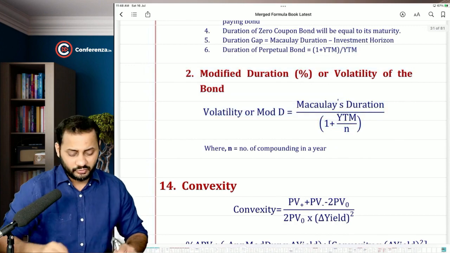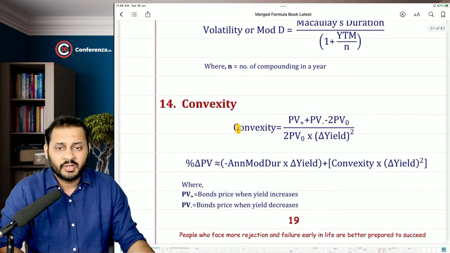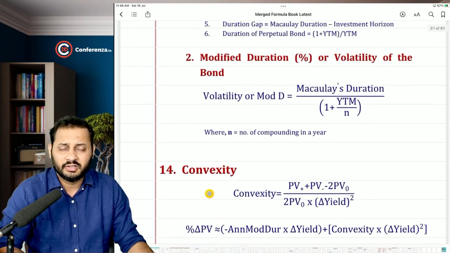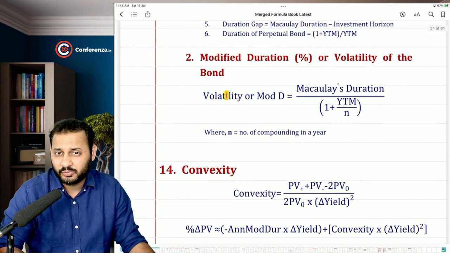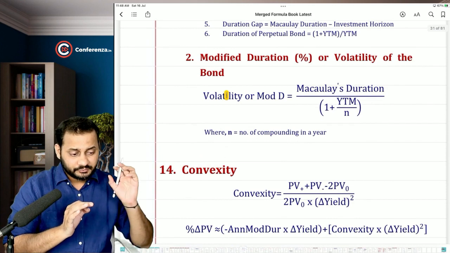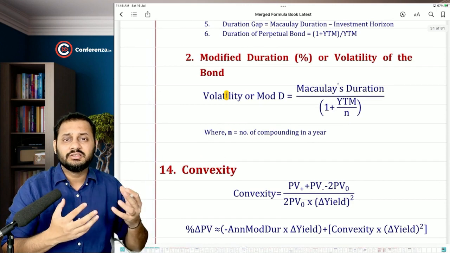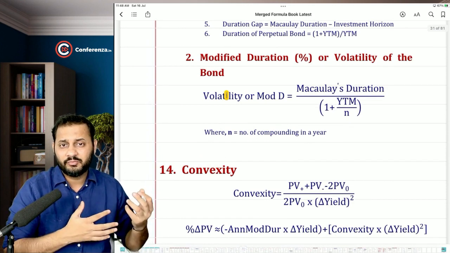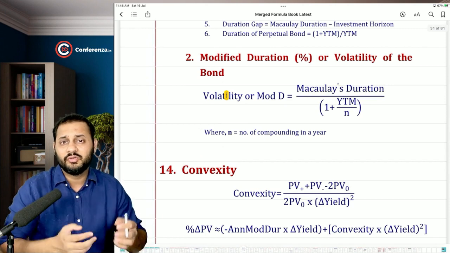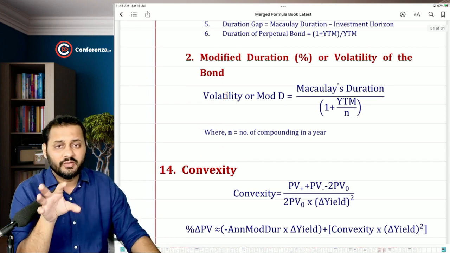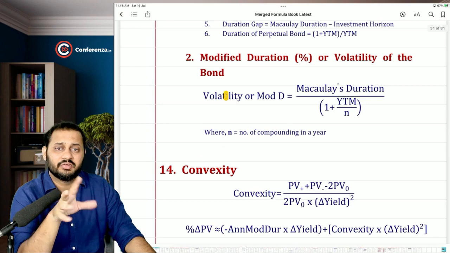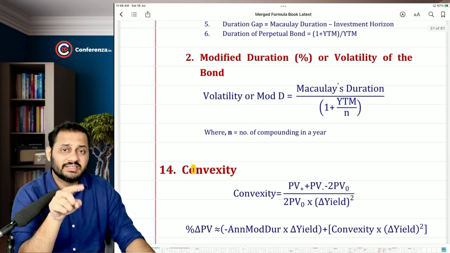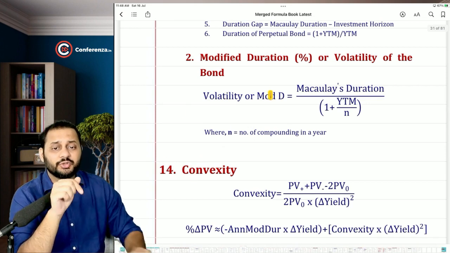Then we discussed the two formulas of convexity. If you remember why convexity was derived: modified duration had one problem. If you increase the change in the YTM to 5%, the change in the market price will not give you an accurate figure, it will give you an erroneous figure. That's why we introduced convexity, where we said that modified duration should be adjusted.